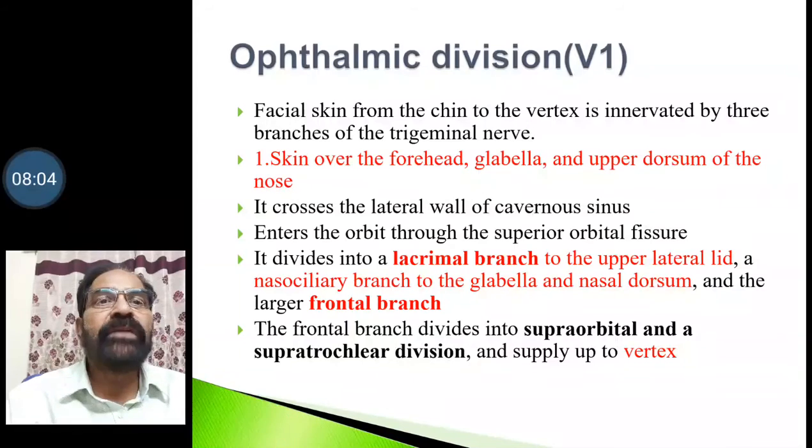It crosses the lateral wall of the cavernous sinus and enters the orbit through the superior orbital fissure. It divides into a lacrimal branch that goes to the lateral upper eyelid, and a nasociliary branch to the glabella and the nasal dorsum. And it has a larger branch, the frontal branch, which divides into supraorbital and supratrochlear divisions and supplies up to the vertex.